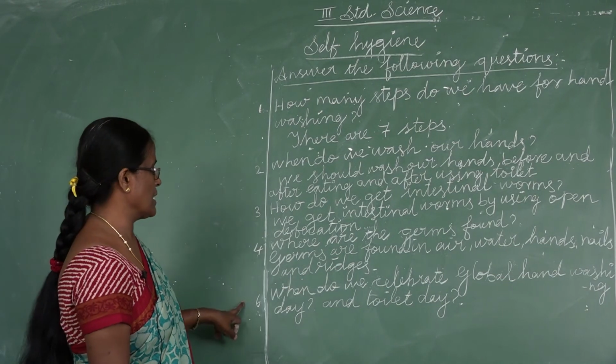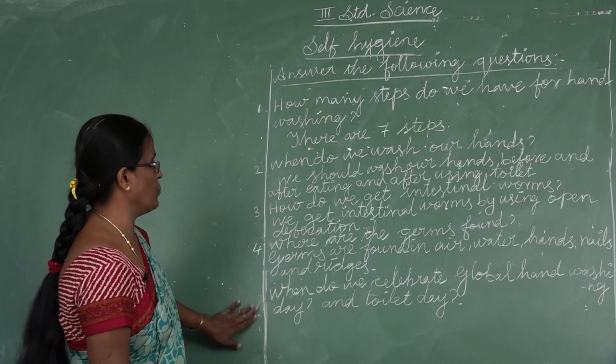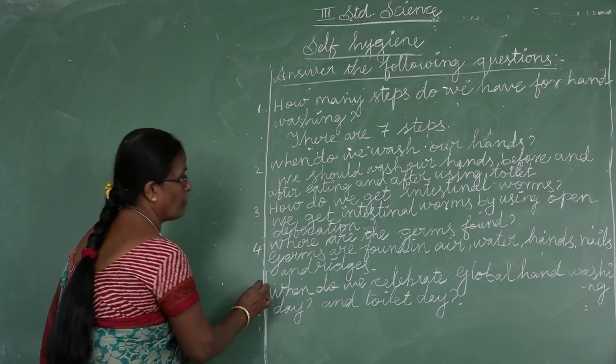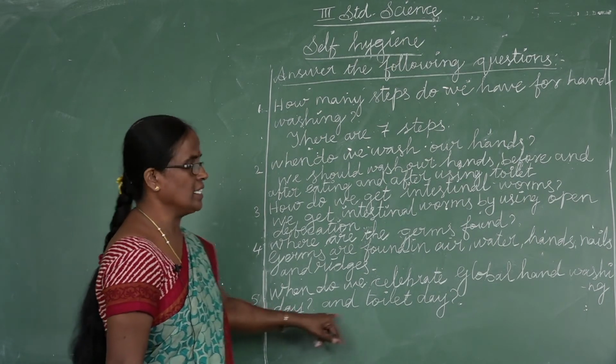Okay children, the last question. When do we celebrate Global Hand Washing Day and Toilet Day?